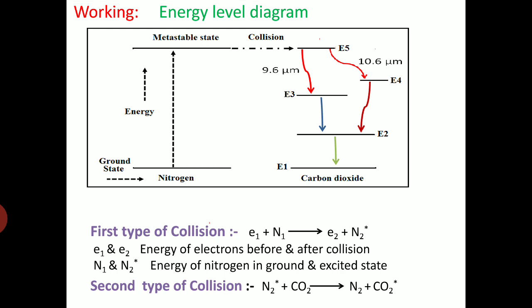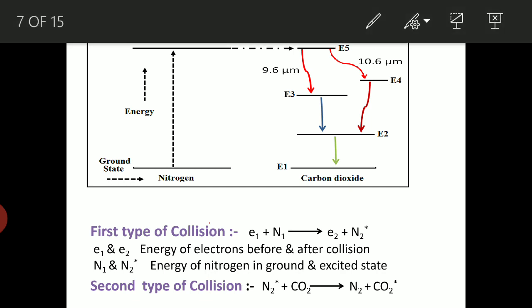Now the working of this particular CO2 laser is explained on the basis of the energy level diagram. So we can see here the ground state. So this ground state corresponds to the nitrogen and the CO2.